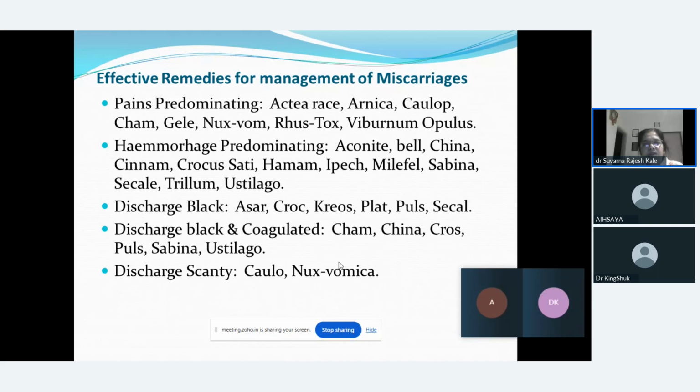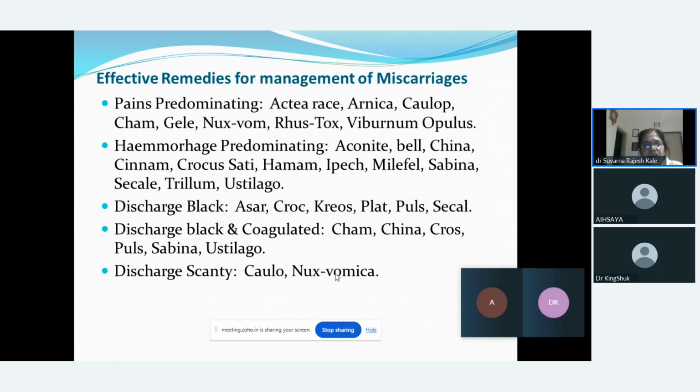Abortion with pains predominating, the remedies are Actaea racemosa, Arnica, Caulophyllum, Chamomilla, Nux vomica, Rhus tox, Viburnum opulus.